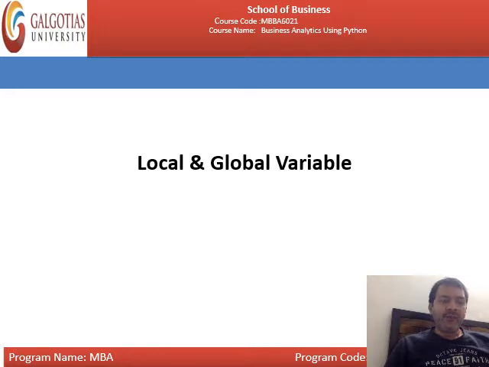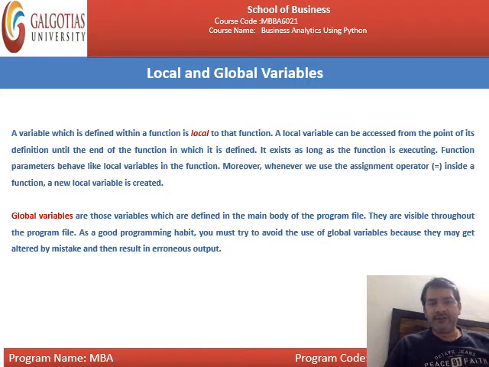First of all, I am telling you about local and global variables. We will discuss other things later. First of all, you should know what is local and what is global. A variable which is defined within a function is called a local variable of the function.